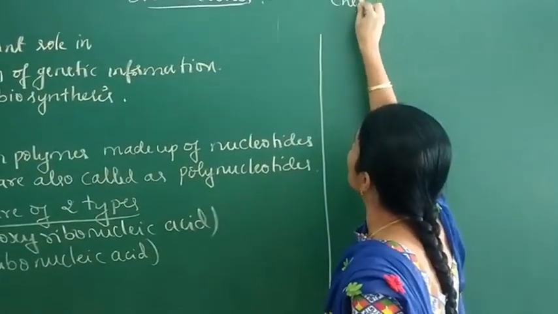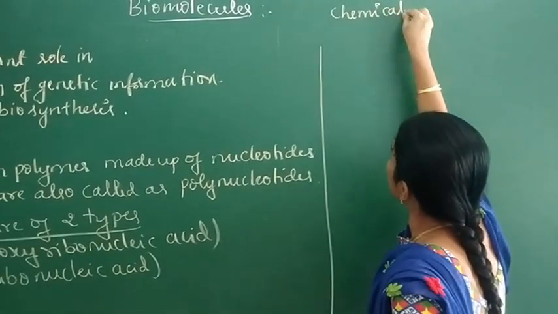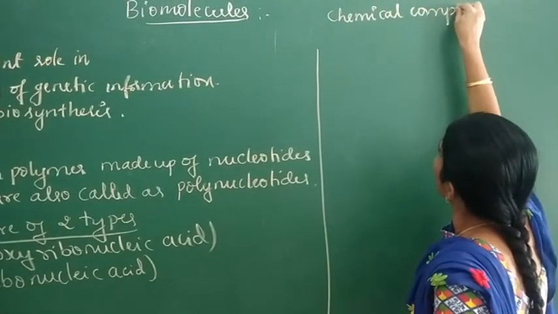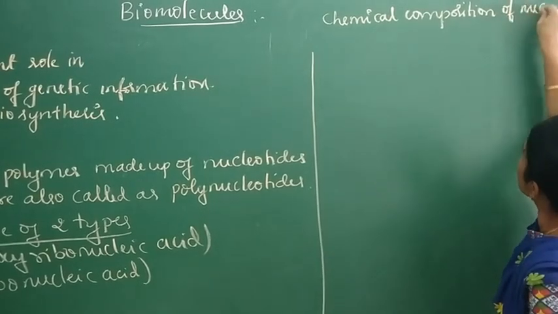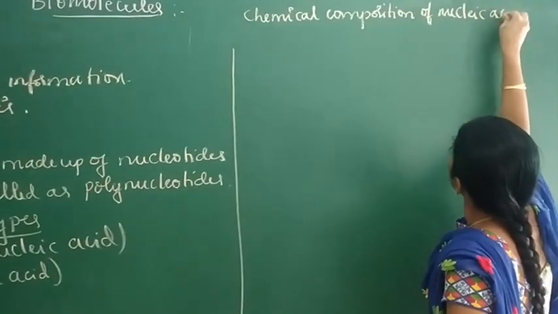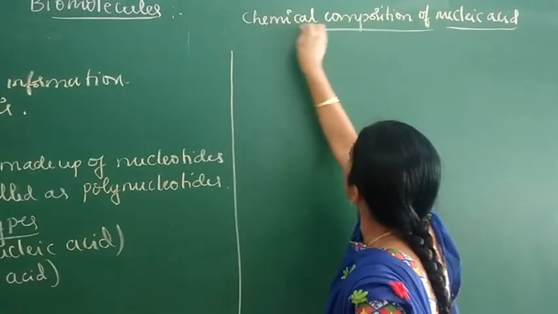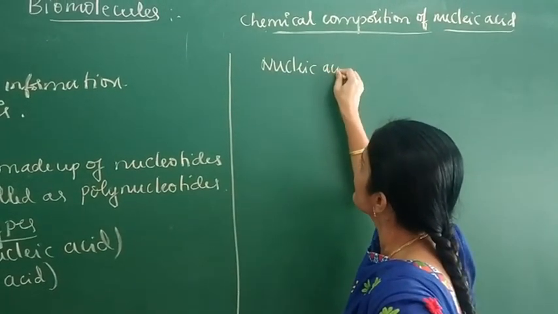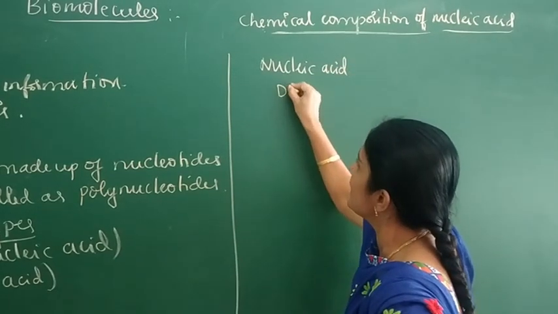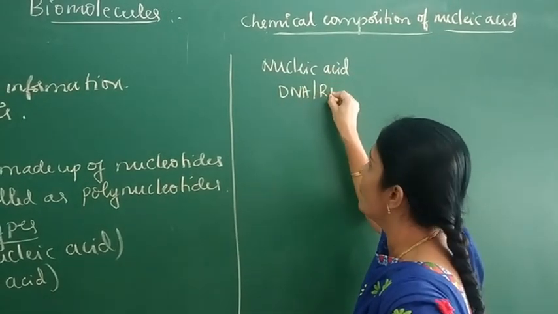Chemical composition of nucleic acids. Nucleic acids contain DNA and RNA.